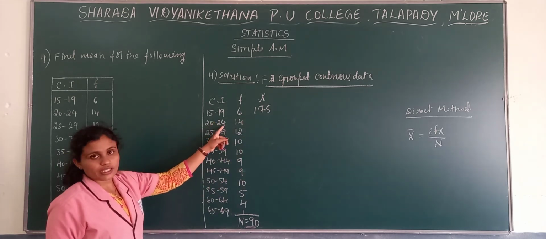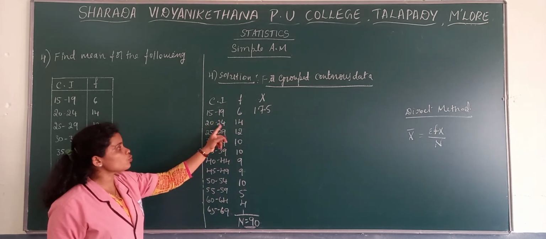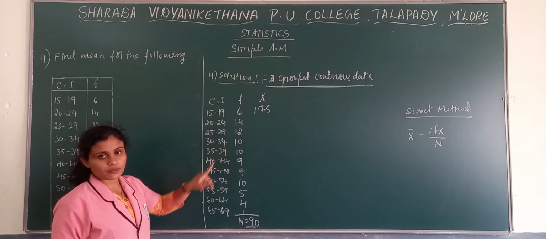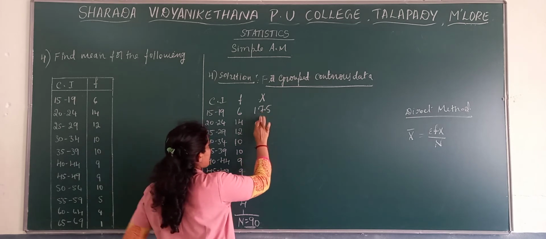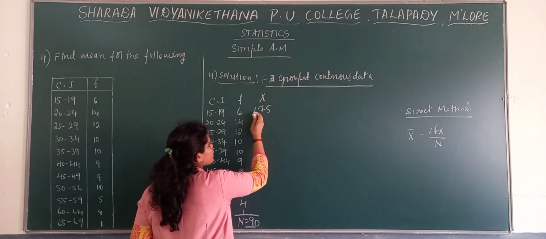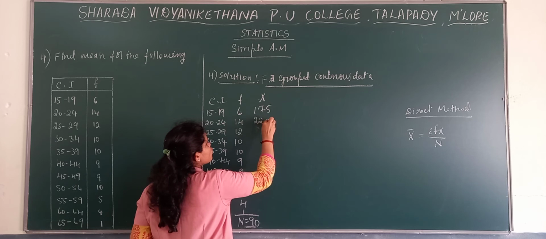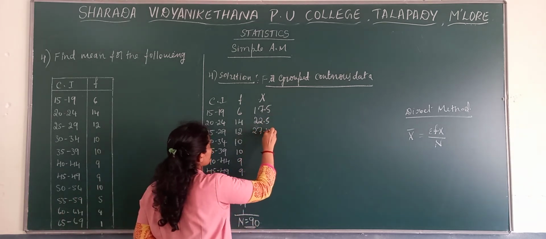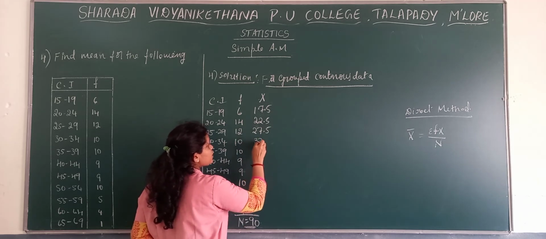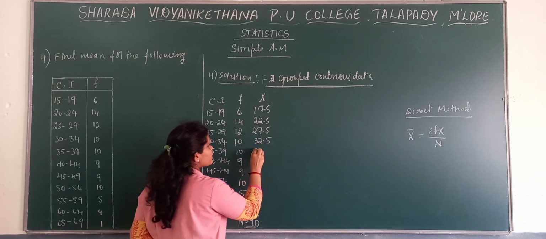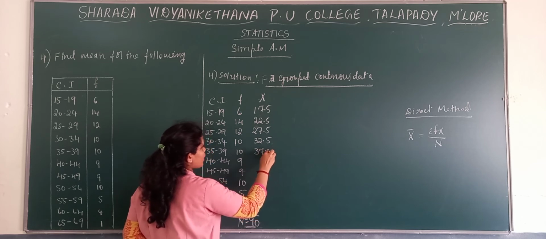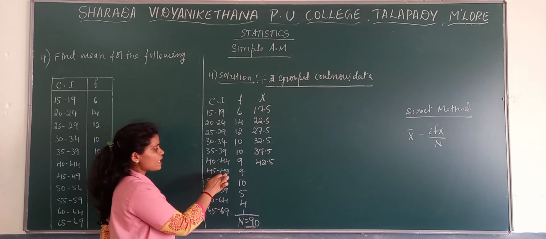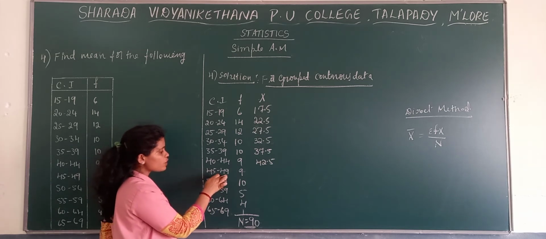20 to 25, 20 plus 25 divided by 2. 25 plus 30 divided by 2. 30 plus 35 divided by 2. So we get the mid values here as 17.5, then 22.5, then 27.5, then 32.5, here we have 37.5, then 42.5, 45 plus 50 divided by 2, we get here